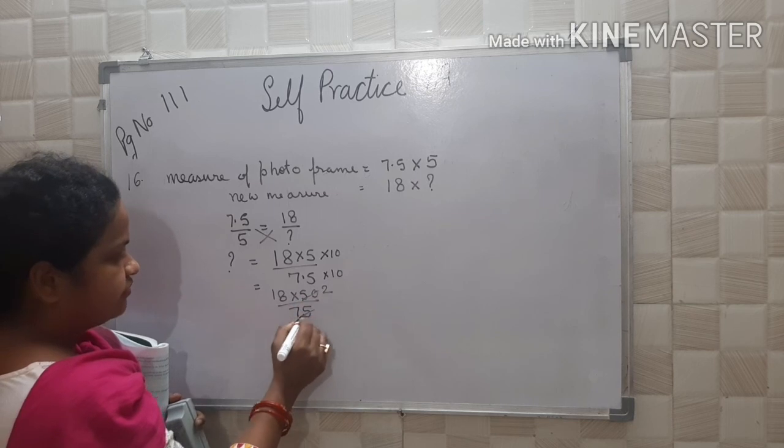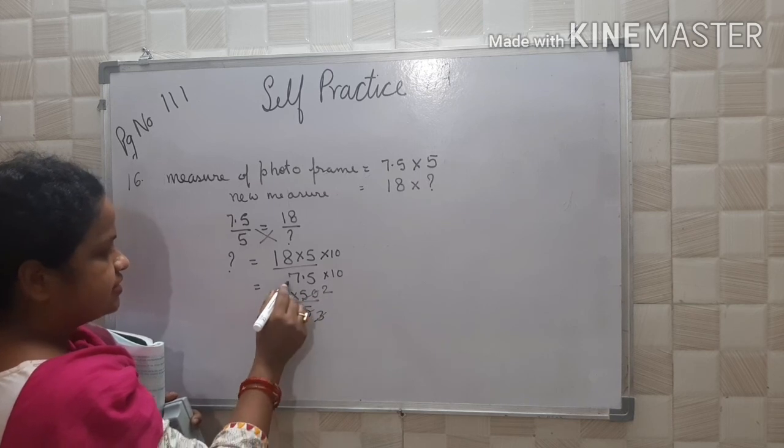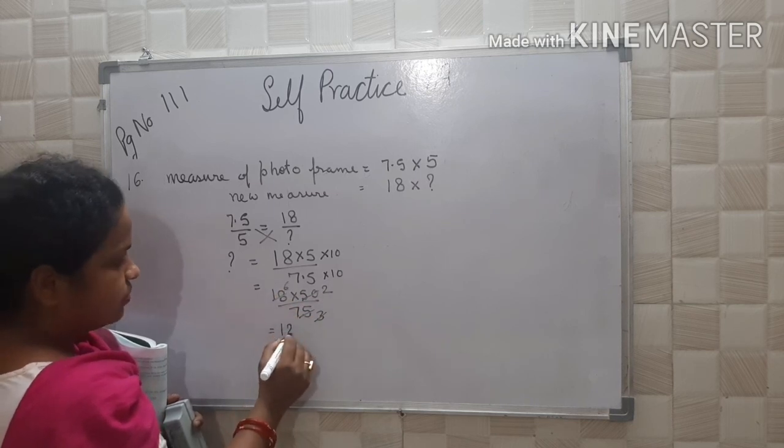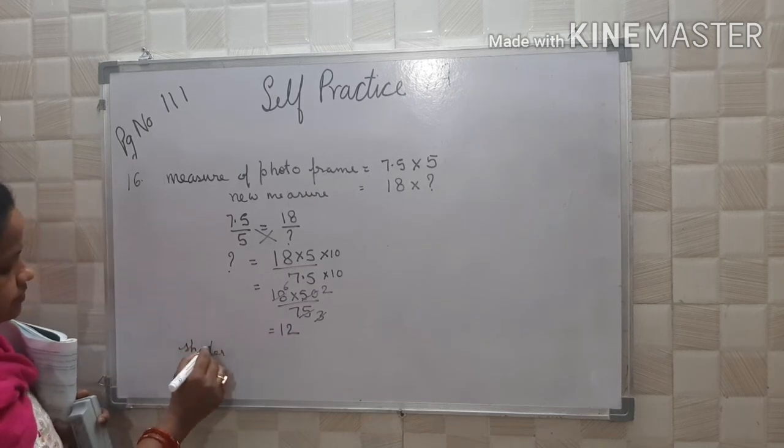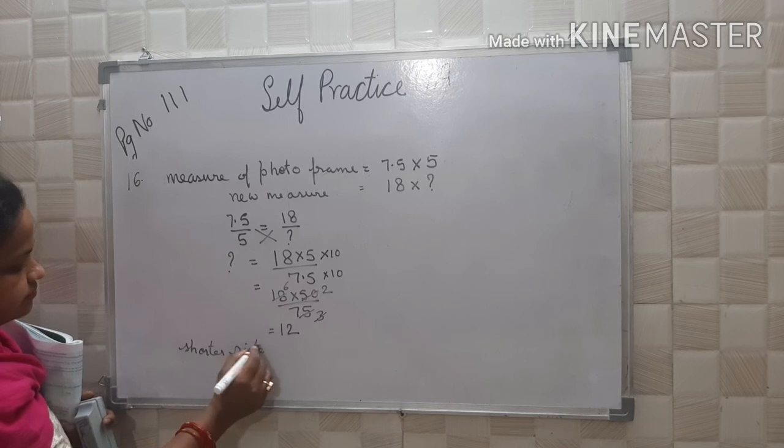25 2s are 50, 25 3s are 75, 3 6s are 18. So 6 2s are 12. So what is the shorter side? 12 centimeter.